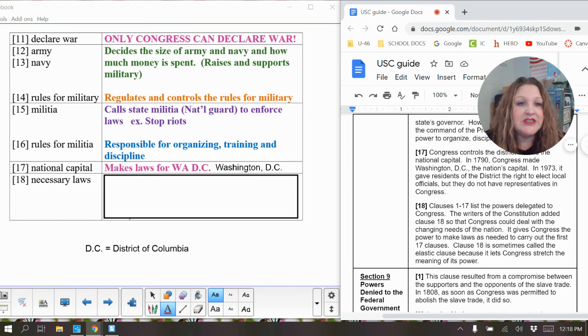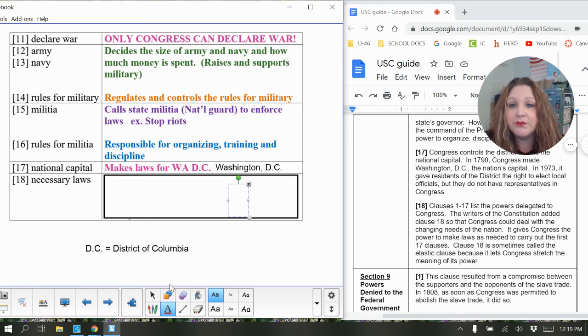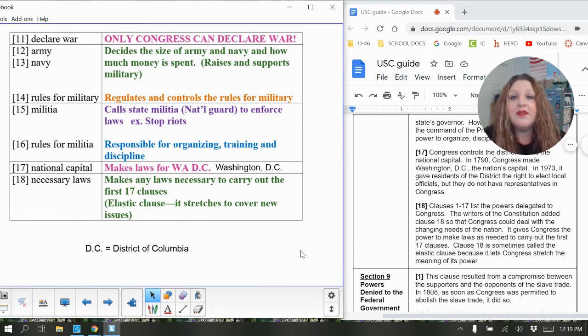Clauses 1 through 17 list the powers delegated to Congress. The writers of the Constitution added clause 18 so the Congress could deal with the changing needs of the nation. It gives Congress the power to make laws as needed to carry out the first 17 clauses. Clause 18 is sometimes called the elastic clause because it lets Congress stretch the meaning of its power. So they can make any laws necessary to carry out the first 17 clauses.